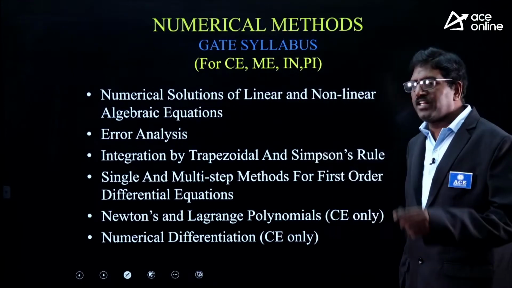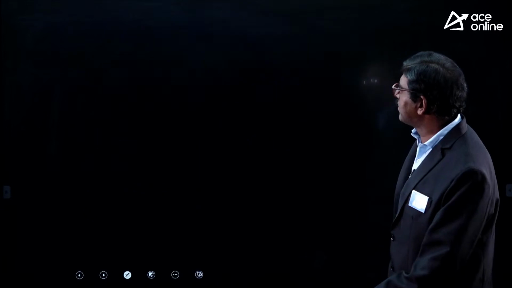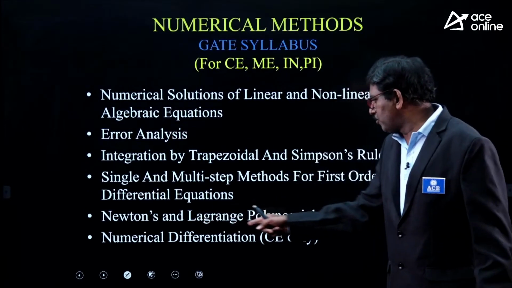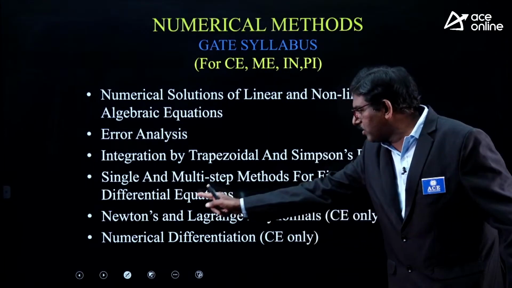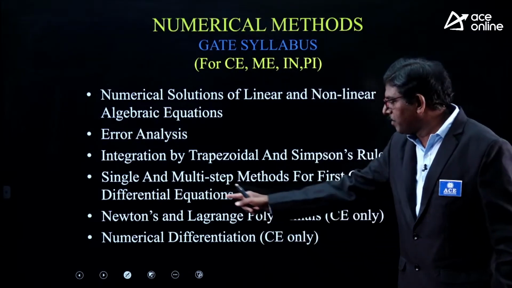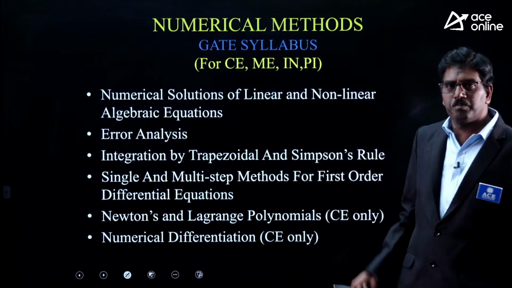These are the top subtopics for CE, ME, IN and PI. Numerical solutions of linear and non-linear equations, same syllabus. As it is the ESE syllabus and GATE as it is, all are the same, but Newton and Lagrange's polynomials, these last two topics, are exclusively for civil engineering only. Means these two topics are not there for ME, IN and PI.